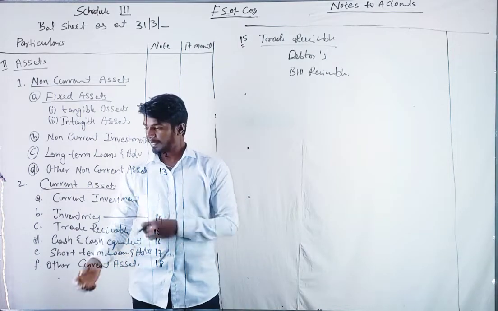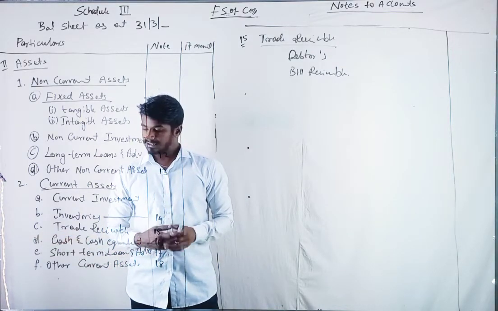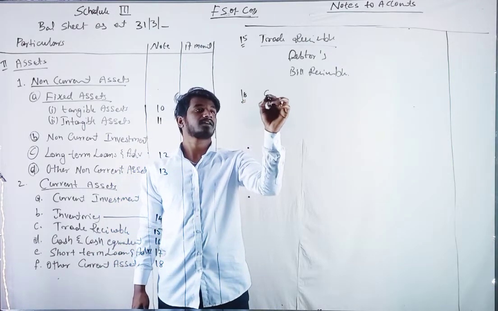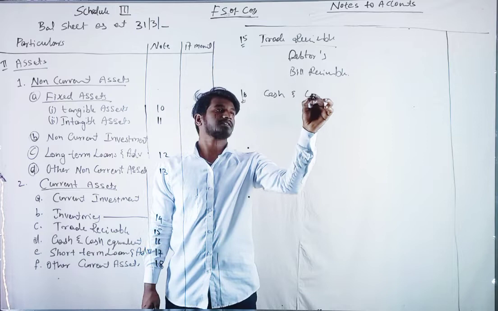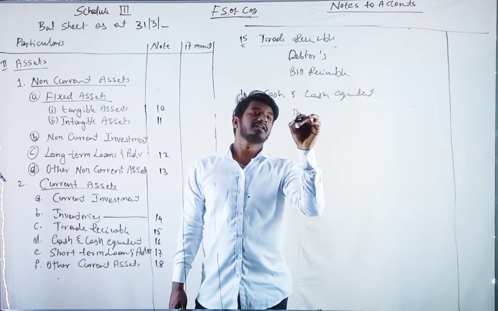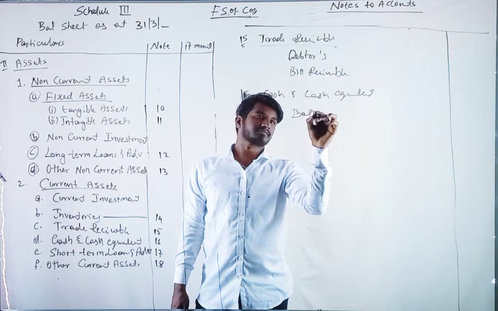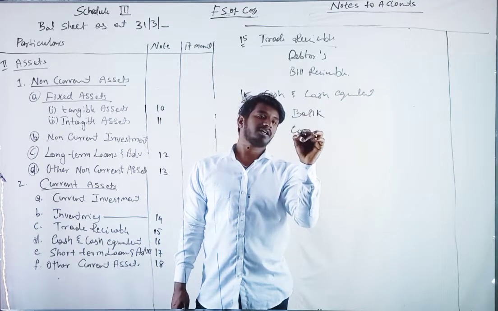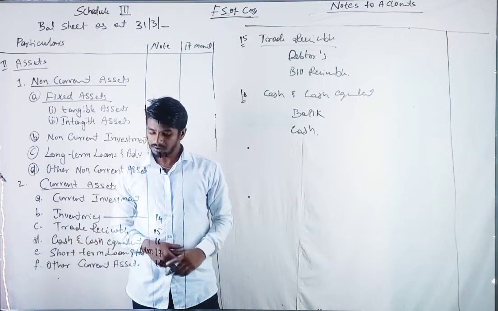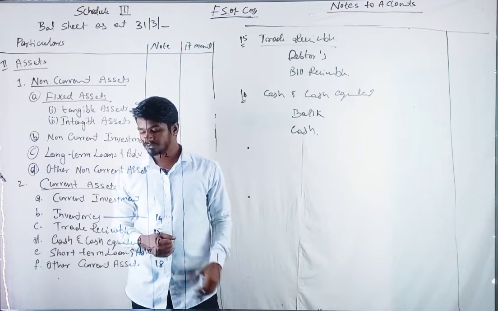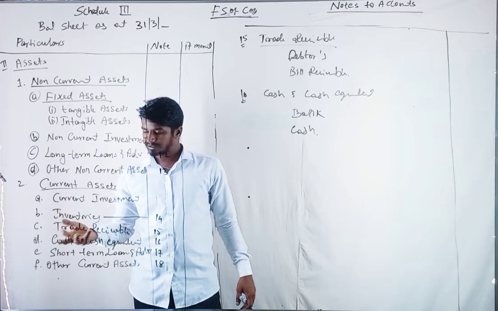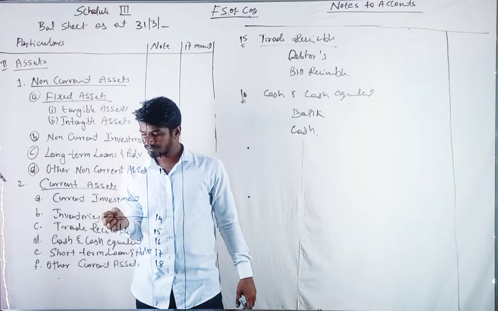Then the 16th note, cash and cash equivalents. We can take bank balance and cash balance. Next, short term loans and advances, which is not very relevant, but we can note it down.